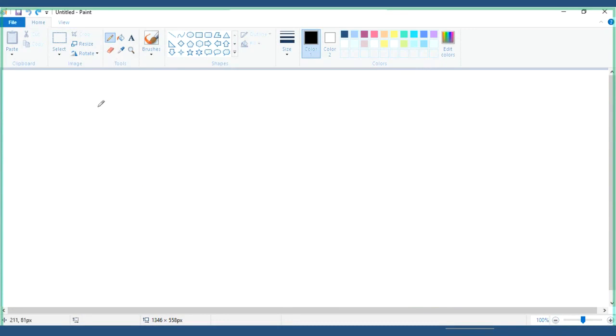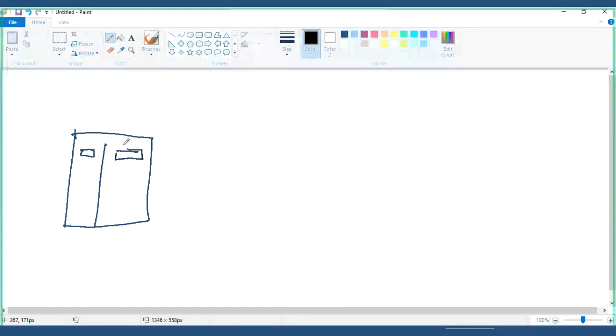See guys, one thing I would like to say: this is a dictionary, correct? When you open a dictionary, what will be there on the left side, and what on the right side? Words on the left, meanings on the right. The word will be there on the left side.